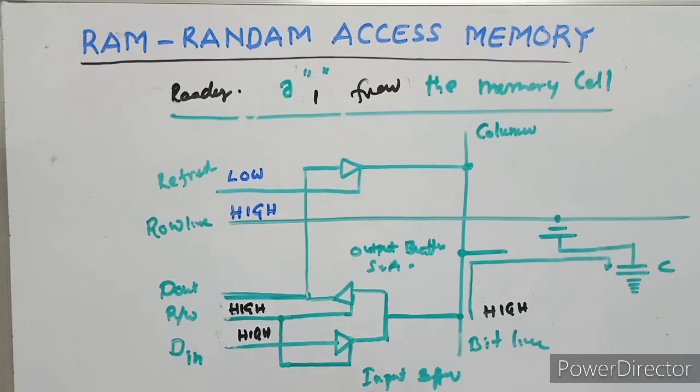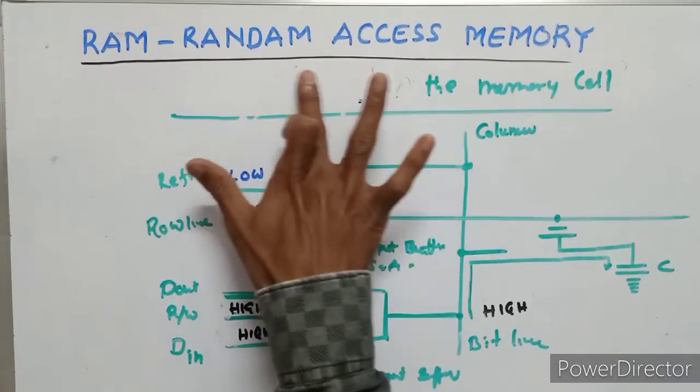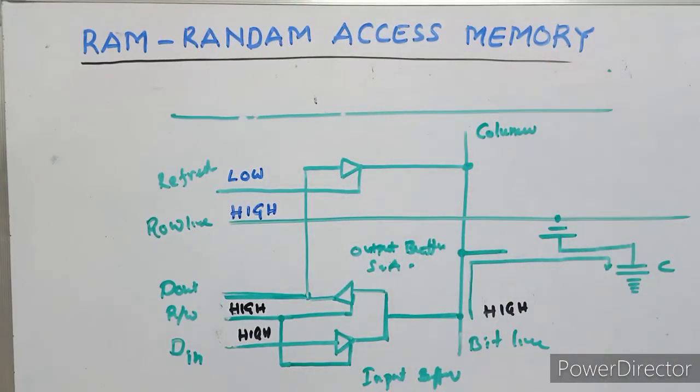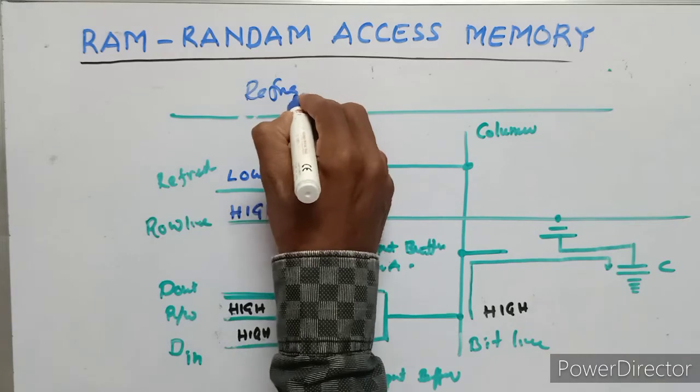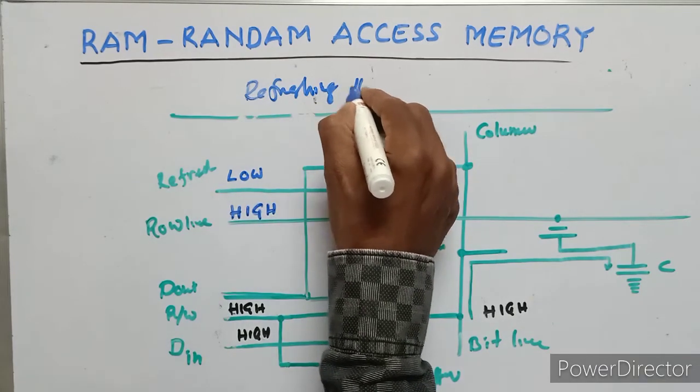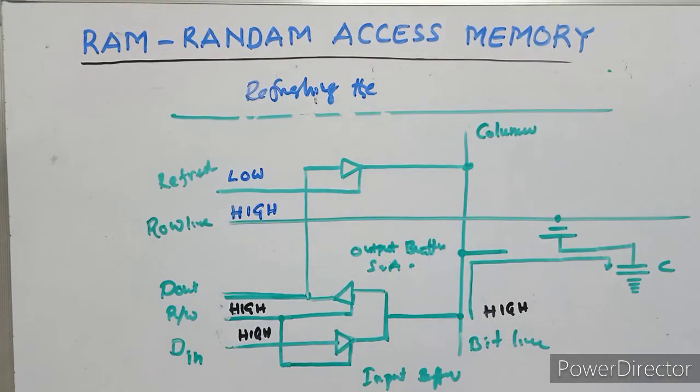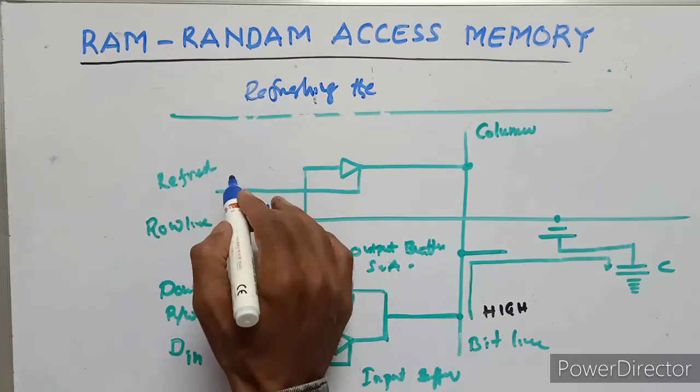Another, the fourth condition, is the circuit for refreshing the memory cell. What is refreshing the memory cell? All are high.